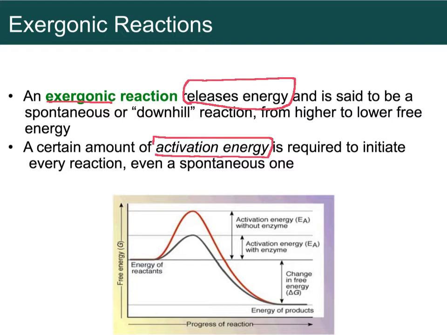Here's the picture of it. You can see this is the energy right here of the reactants. They haven't reacted yet. They're not going to until you add this much energy to them. Once you add this much energy to them, they're going to react, and then they're going to release this much energy. This much energy right here is how much is released. That's why it's called exergonic, because it releases energy.